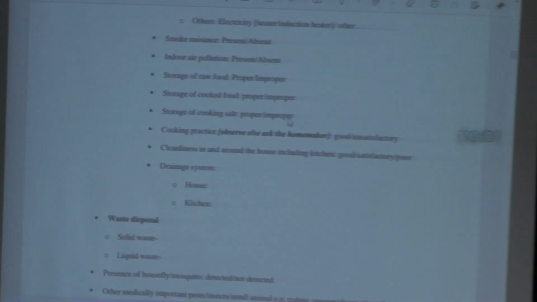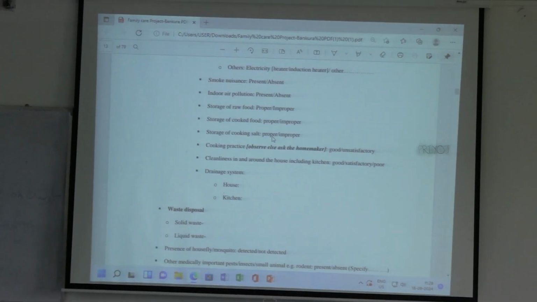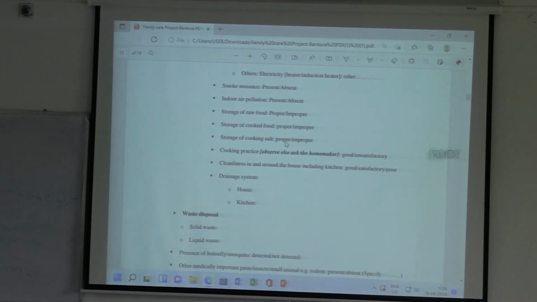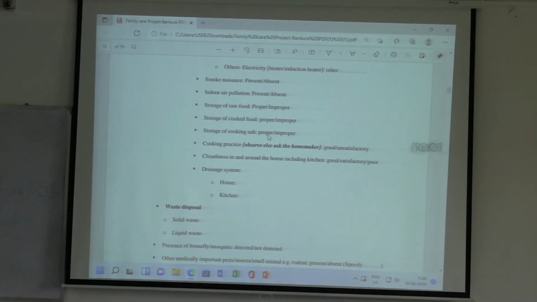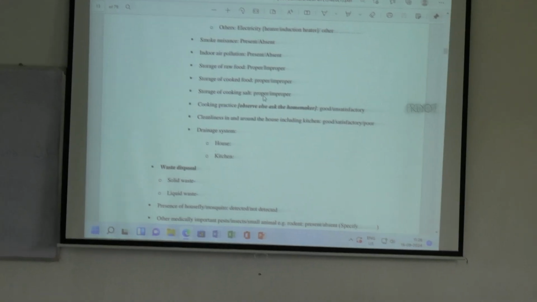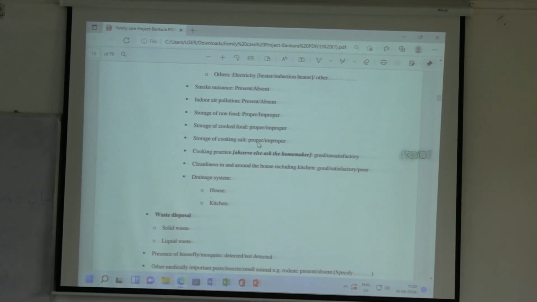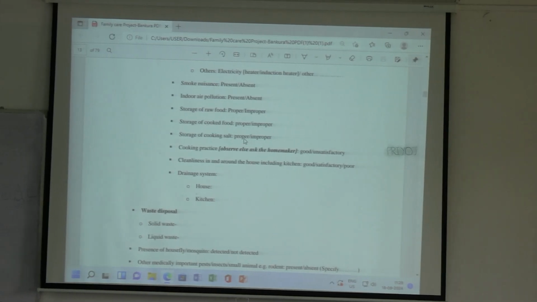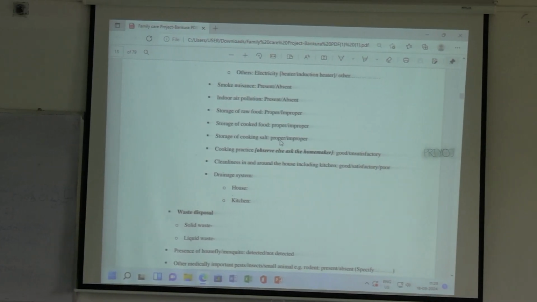Storage of cooking salt, proper and improper. Why am I asking this separately? That's not the reason why this is asked.